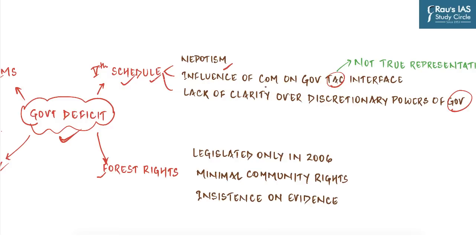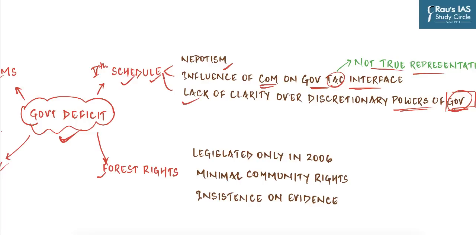But what happens is that since the influence of the council of ministers is so immense, it creates problems at the governor and tribal advisory council interface. And more often than not, when the tribal advisory council is constituted, it is not a true representative of the tribal population of the state. And apart from that, there is a lack of clarity over the discretionary power of the governor.